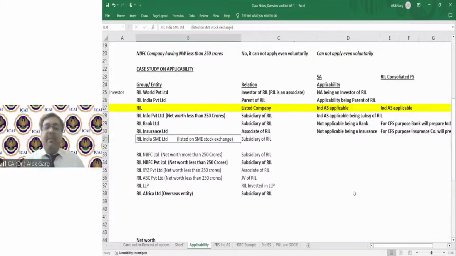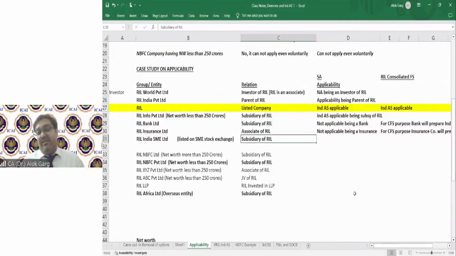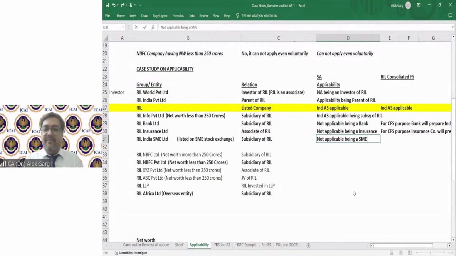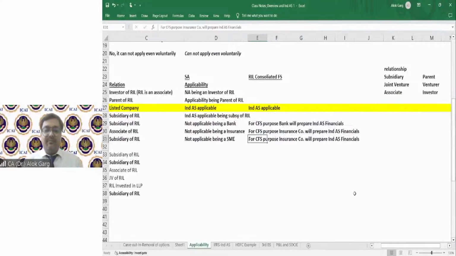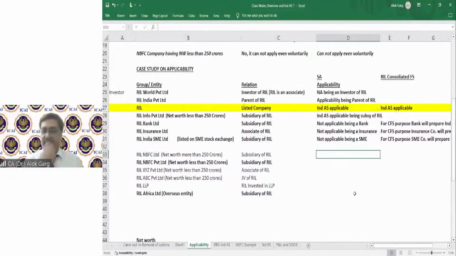RIL India SME Limited. This is a company which is listed on the SME stock exchange, and it is a subsidiary of Reliance. IND AS is not applicable being an SME, but they can apply voluntarily, right? But again, for CFS purpose, this SME company will prepare IND AS financials. Any question so far?